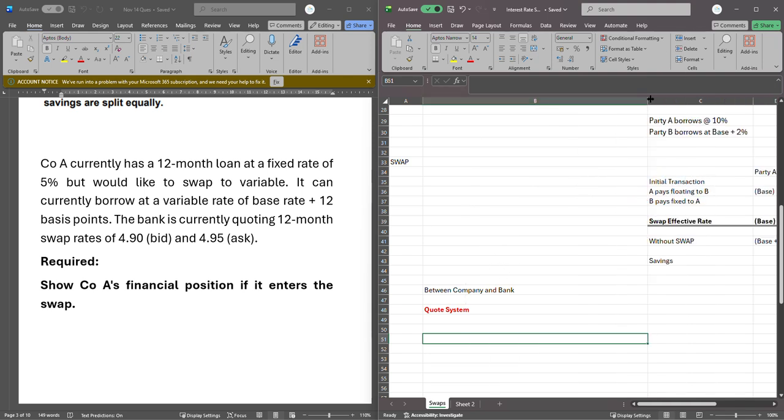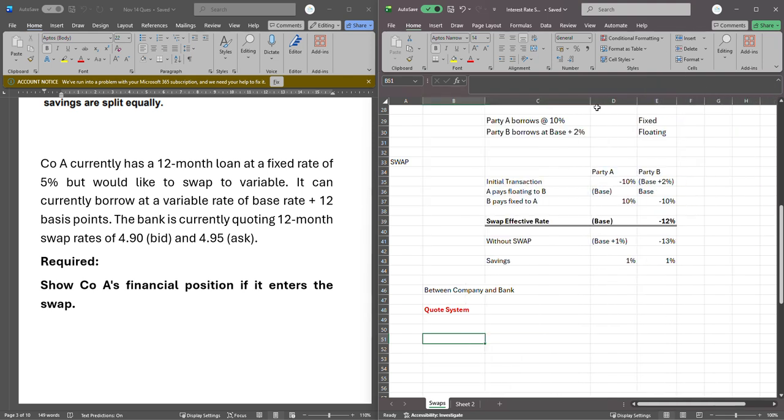Extremely important, because if you misinterpret the quote, then you don't stand a chance. The rule I'm going to give you for the quote is to always interpret the interest rate quote from the bank's perspective and fixed rates. Please take notes. It's always from the bank's perspective and using the fixed rate.